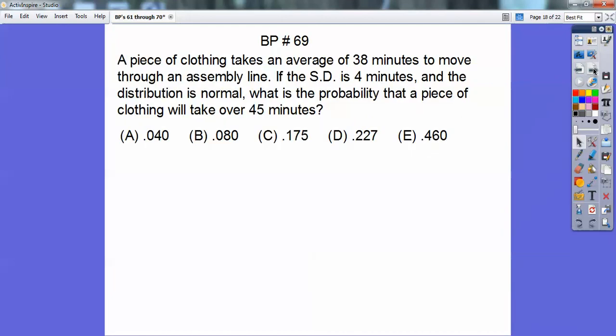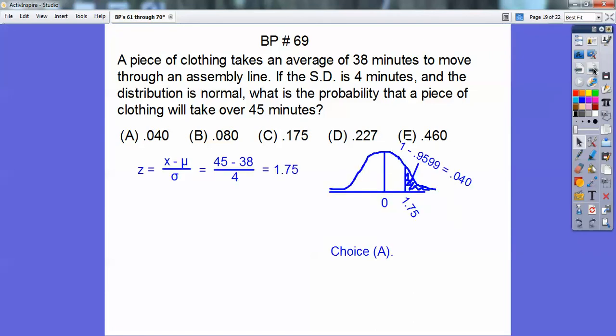All right, a piece of clothing takes an average of 38 minutes to move through an assembly line. If the standard deviation is 4 minutes and the distribution is normal, what's the probability that a piece of clothing will take over 45 minutes? Okay, this is from chapter 2 in our book. Remember this formula? Z equals x minus mu divided by the standard deviation. X is the number we're focusing on, that 45. The mu is the average.